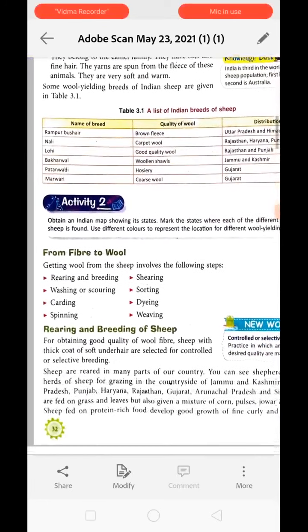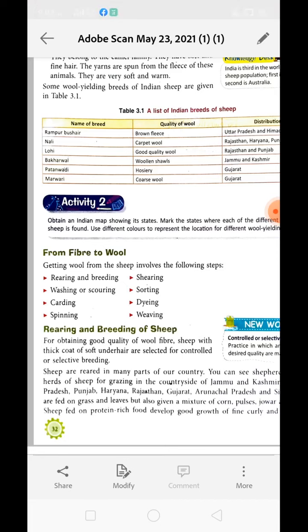Basically, the sheep are fed with protein rich supplements. Why? Because it is the hair part of the sheep which is very important for us, and hairs are proteinous in nature. So to have a good amount of healthy fleece, we need to provide them food which is rich in protein supplement. They feed on grass and leaves, but are also given a mixture of corn, pulses, jowar and oil cake.